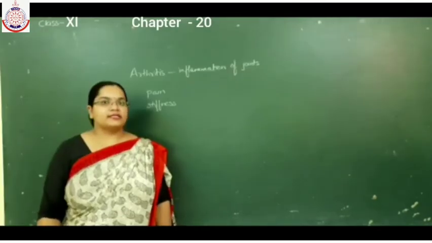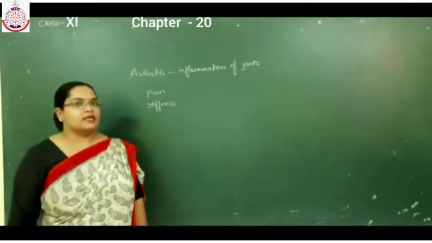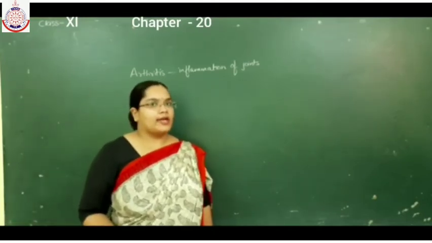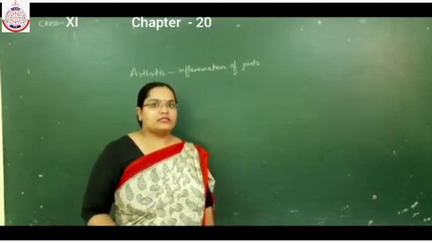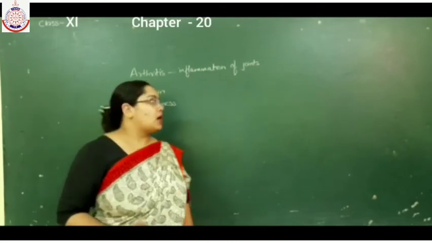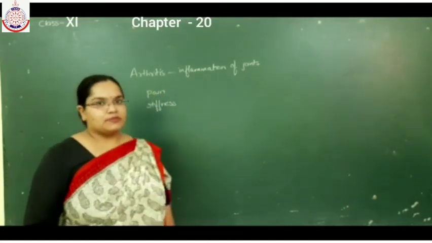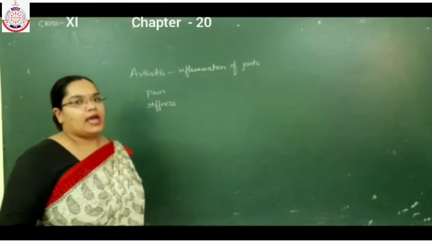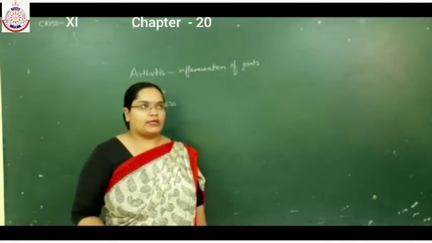Next disorder is arthritis. Arthritis is also known as an old age disorder. In this, inflammation of the joint occurs. And what are the symptoms of arthritis? Pain and stiffness of joints.